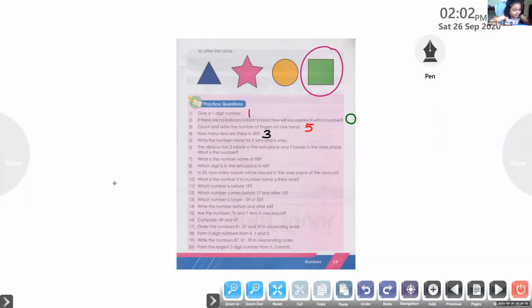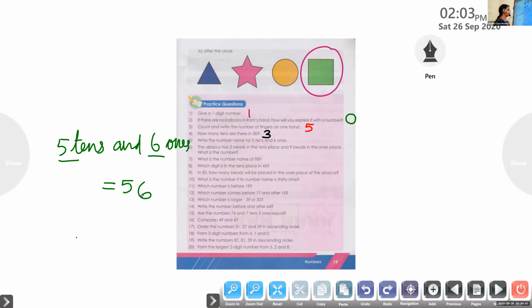Write the number name for 5 tens and 6 ones. 5 tens and 6. What's the number? 56. It's asked number name.